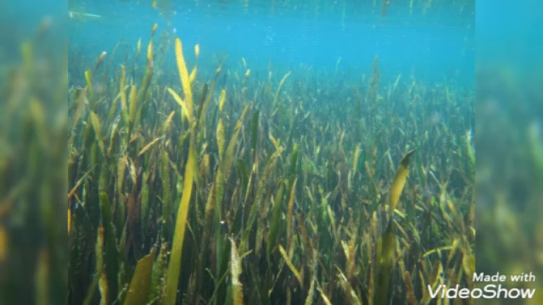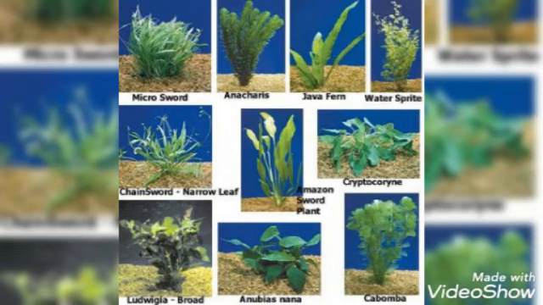Next comes the completely submerged plants. You can see it is growing underwater. They are completely submerged. We call them submerged plants. And these plants remain completely submerged in the water. There are different varieties of plants. Observe the pattern in their leaves.